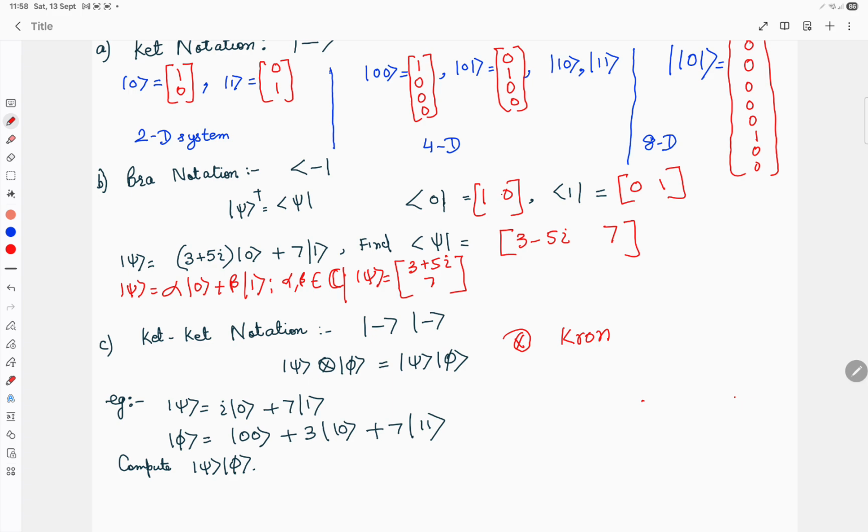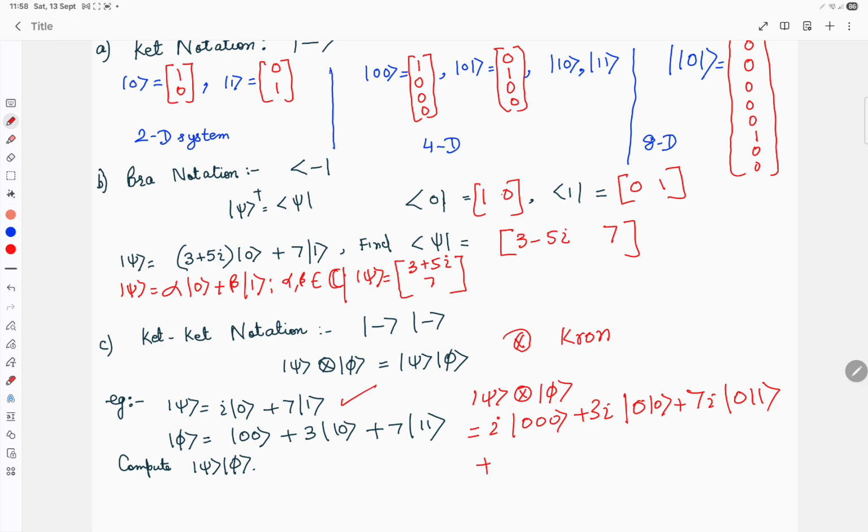So what is the tensor product in this case? Let's say this is ket psi, a single qubit system, and ket phi is a 2 qubit system. Now what will be ket psi kron ket phi? This will be given by iota ket 000 plus 3 iota ket 010 plus 7 iota ket 011, right?